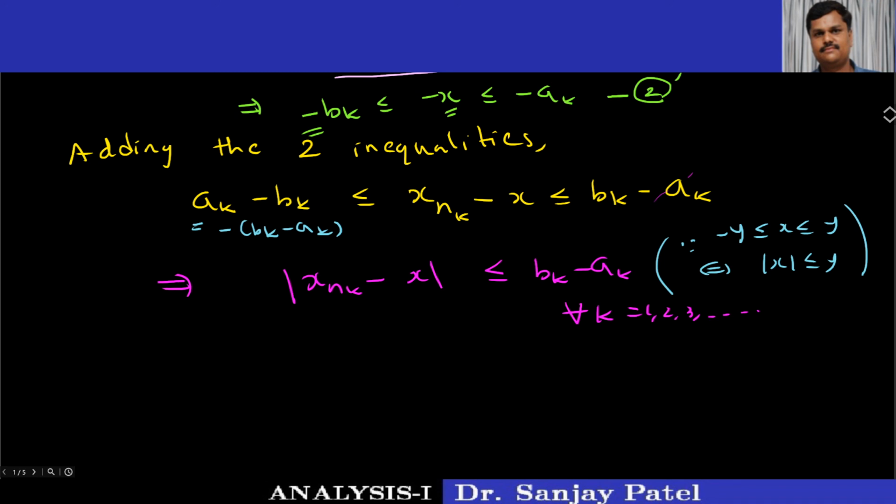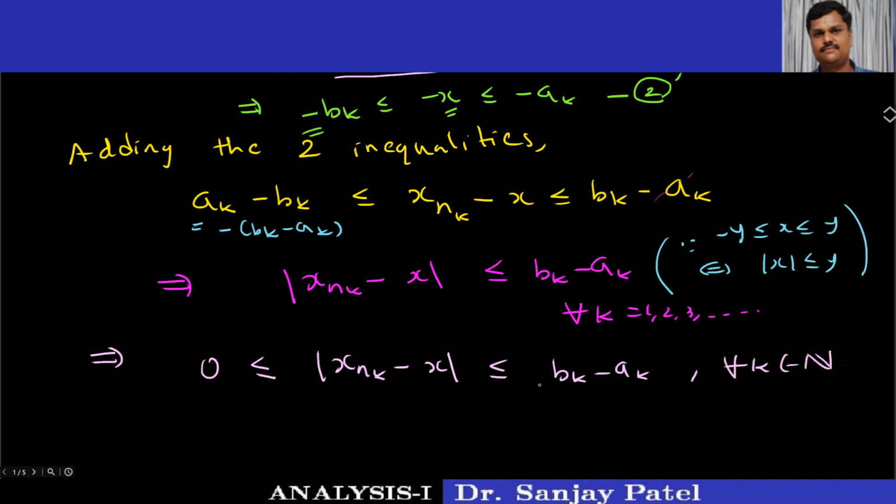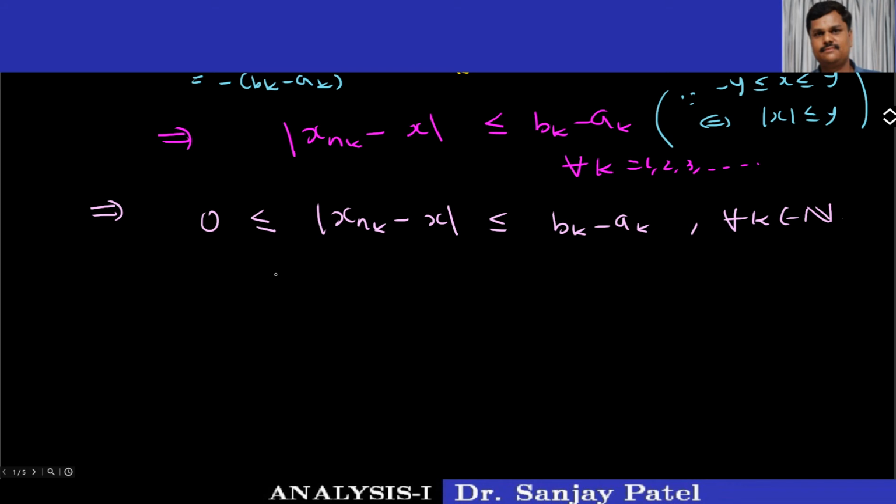So what I can write next in more detail, as this is always non-negative, is 0 less than or equal to mod of xnk minus x, which is less than or equal to bk minus ak for every k belongs to n, and therefore I can take the limit as k tends to infinity.